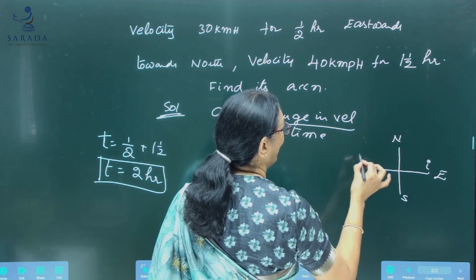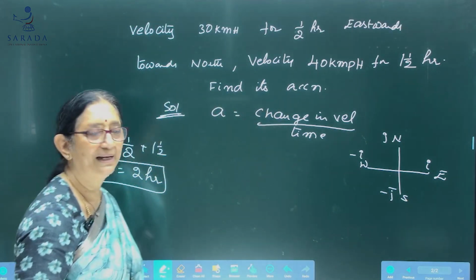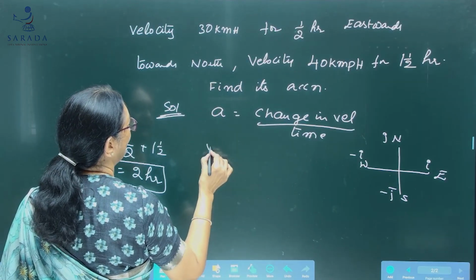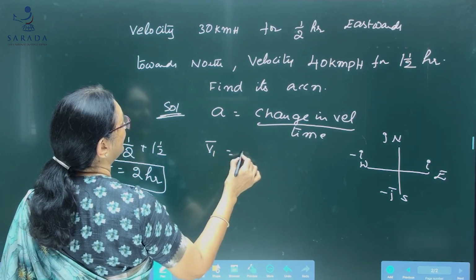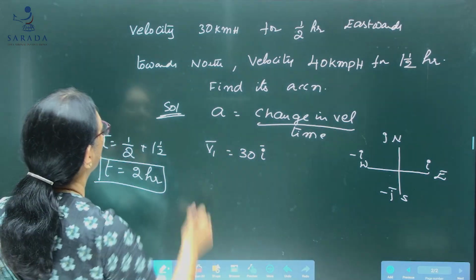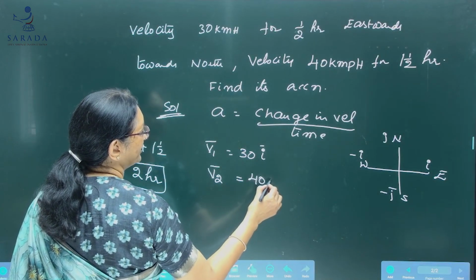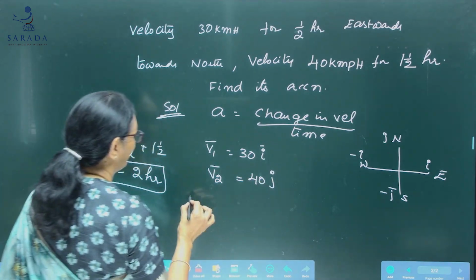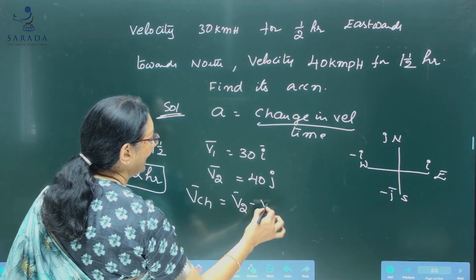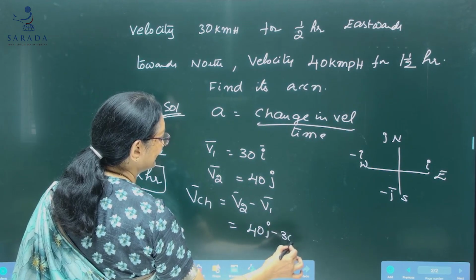East is represented as i bar, west as minus i bar, north as j bar, and south as minus j bar. It travels with a velocity v1 bar equal to 30 kmph eastwards, 30 i bar, and then its final velocity v2 bar is 40 kmph northwards, 40 j bar. Change in velocity is v2 bar minus v1 bar, that is 40 j bar minus 30 i bar.